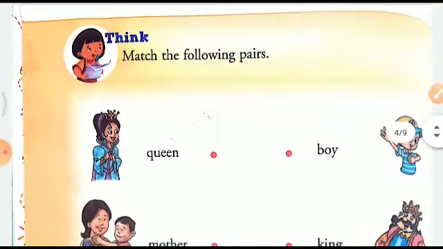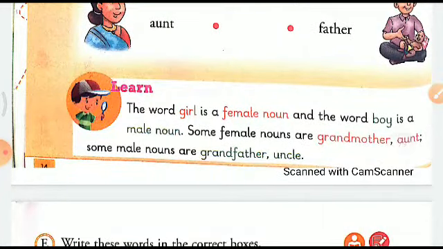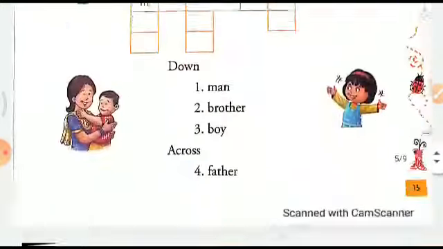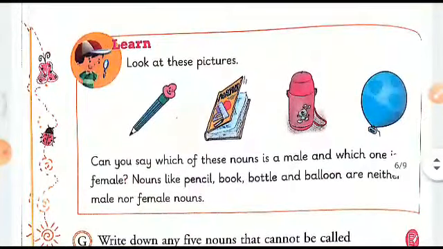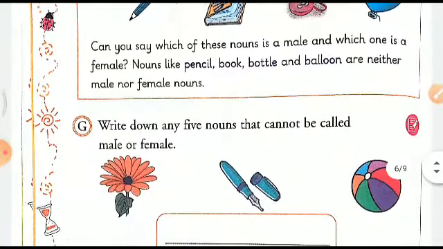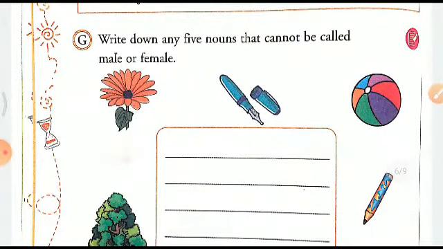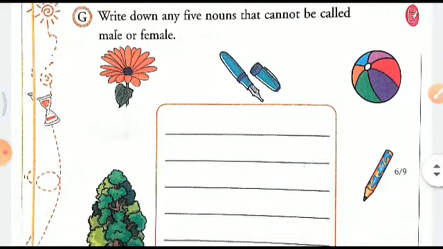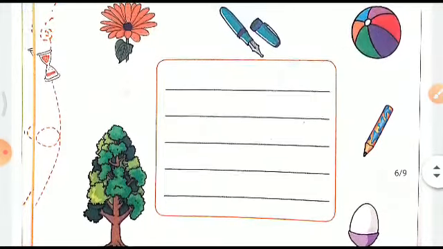Now we move ahead. We also saw that there are some gender based nouns, female nouns or male nouns, right? Now it's time to move ahead. Now look at these pictures. Can you say which of these nouns is a male and which one is a female? Pencil, book, bottle, balloon. They are neither male nor female, right? Now here you have to write down any five things, any five nouns that cannot be called male or female, right? See here, the picture is there of six things.